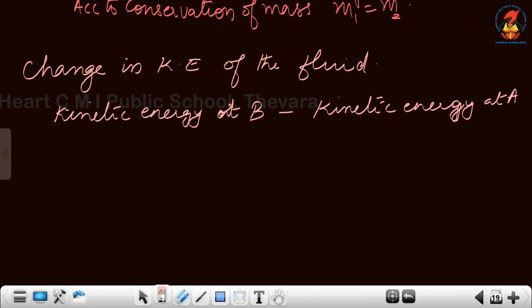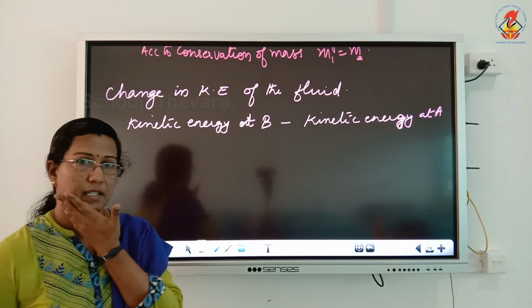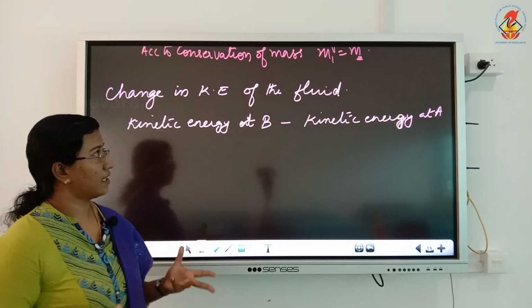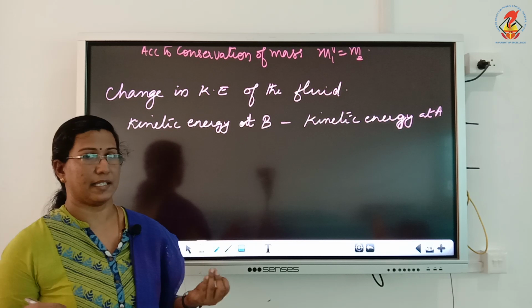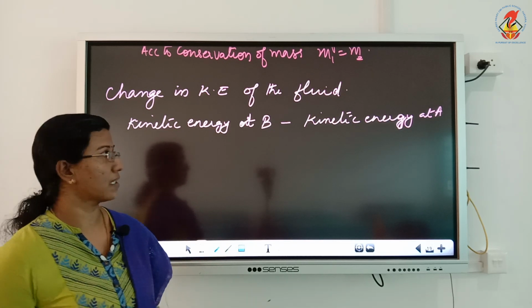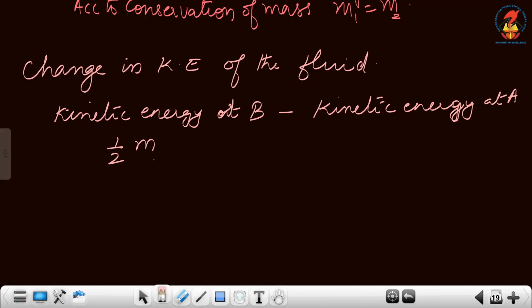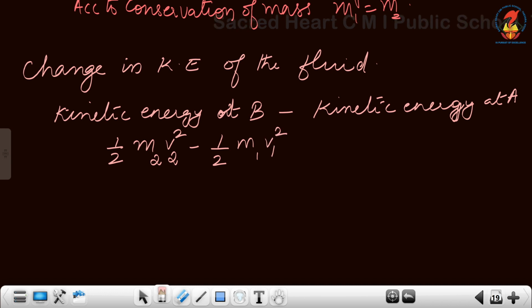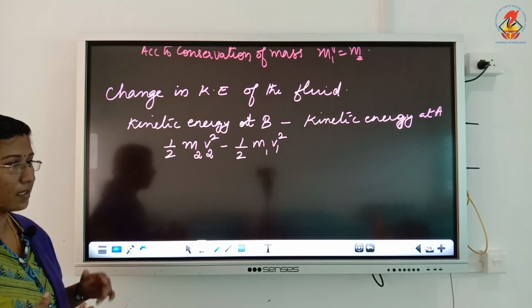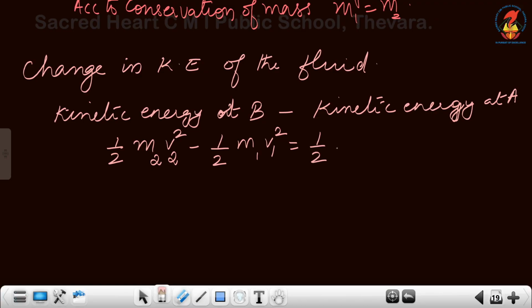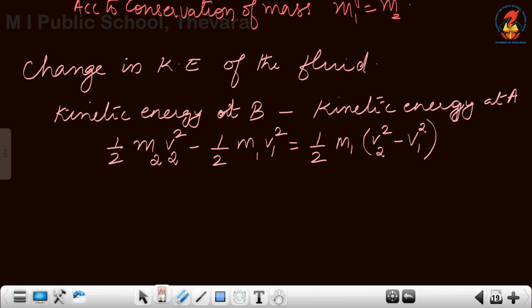Since we know velocity will be more at section B, the change in kinetic energy of the fluid flowing through the pipe will be the kinetic energy of the fluid at section B minus the kinetic energy of the fluid at section A. We can write this as half m2 v2 square minus half m1 v1 square. But according to conservation of mass, m1 and m2 are the same, so this can be written as half m1 into v2 square minus v1 square.